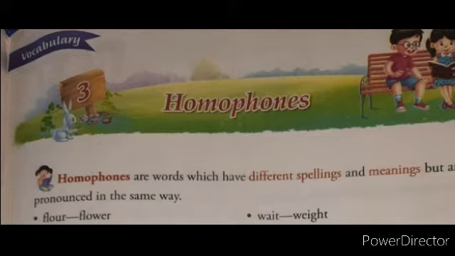First example, flour. This flour means what? Powder of grain, which we use to make chapati. And the next word, flower, that is the different types of flowers, jasmine, rose, this flower. And next example, wait, weight. In this, the first word wait means what? Stop. And the other weight means we measure our weight, that weight.